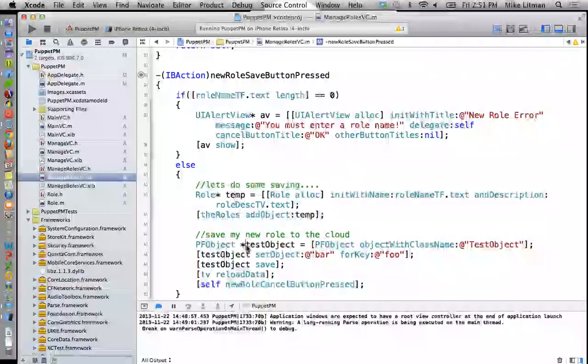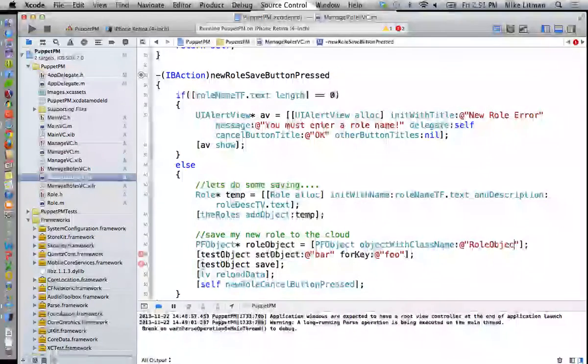So we're going to create a new role object. And this guy is going to be of type class role object. We're going to say role object, set object 2 for key device ID. And we probably would have had some sort of global variable for device ID somewhere. That way we didn't have to hard code 2 in a bunch of places. But for right now, this is going to be sufficient.